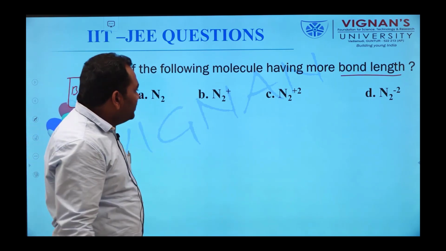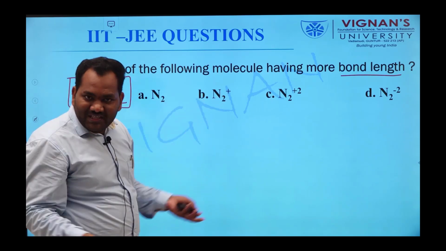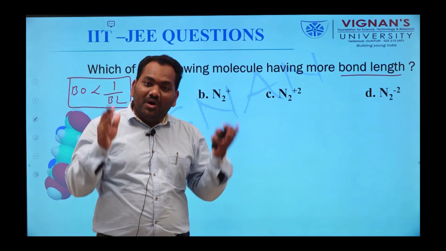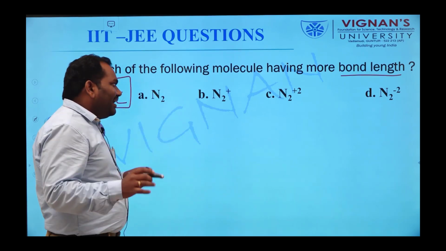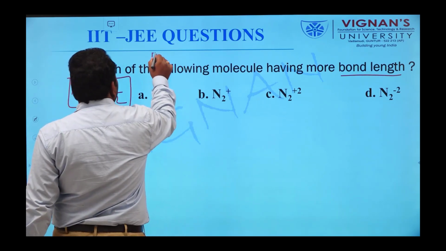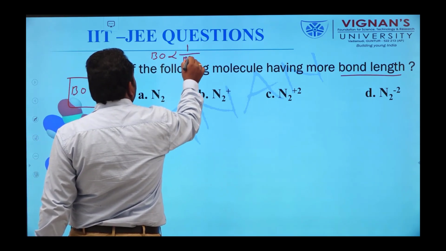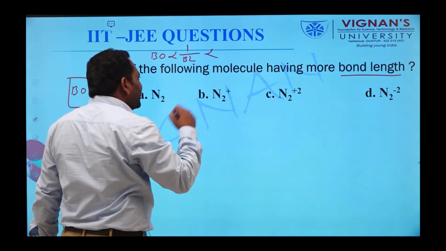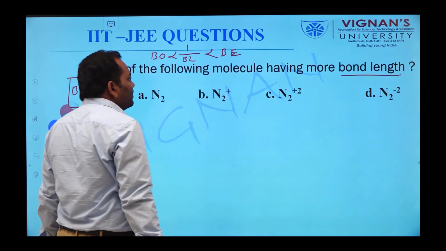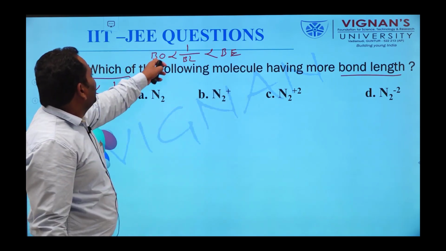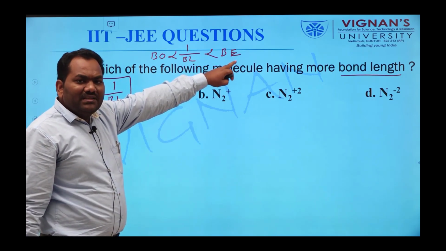Okay. Now we can calculate the bond order. We can also determine the bond length, and we can also explain the bond enthalpy. So the bond order and bond length are inversely proportional to each other. Similarly, bond order is directly proportional to bond enthalpy. Clear? Bond order is inversely proportional to bond length and directly proportional to bond enthalpy.